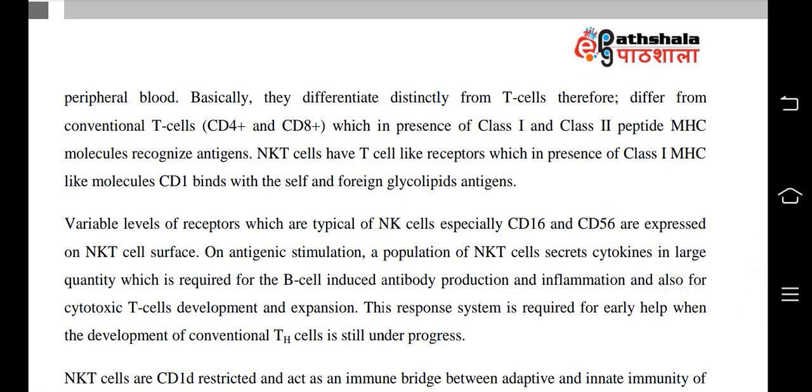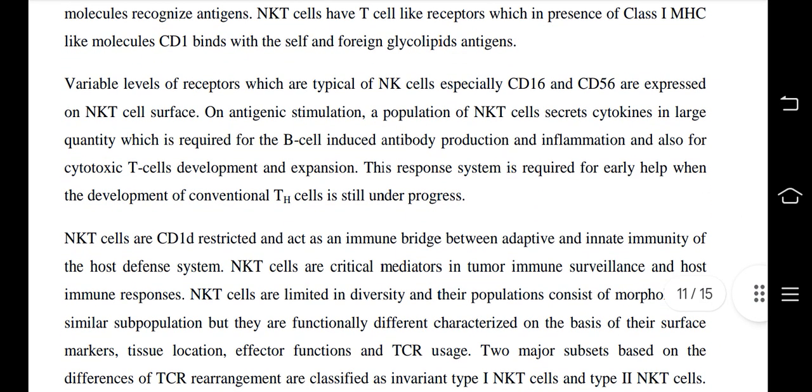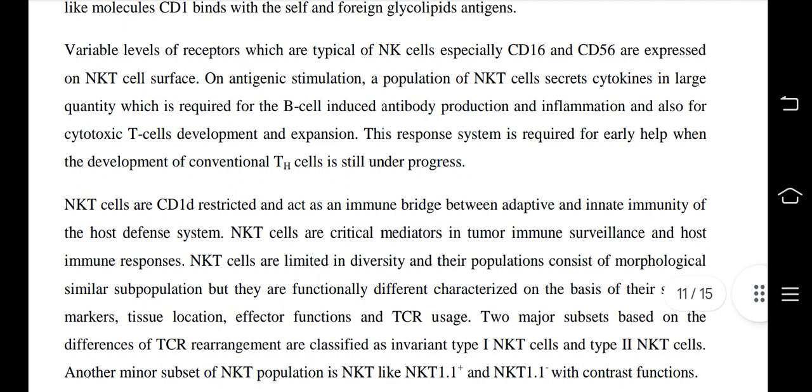Basically, they differentiate distinctly from T cells, therefore differ from conventional T cells, CD4 plus and CD8 plus, which in presence of class 1 and class 2 peptide MHC molecules recognize antigens. NKT cells have T cell-like receptors which, in presence of the class 1 MHC-like molecule CD1d, bind with self and foreign glycolipid antigens. Variable levels of receptors which are typical of NK cells, especially CD16 and CD56, are expressed